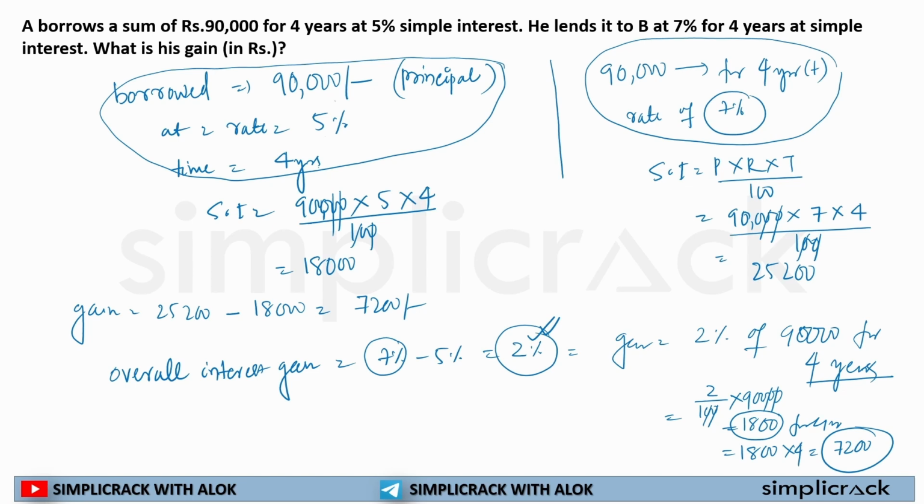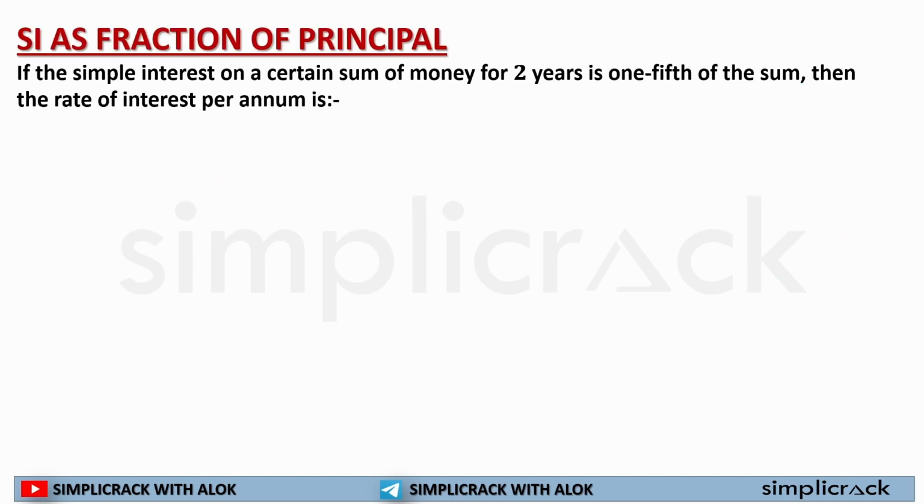Each year you are getting that gain, right? So see, you do not have to do multiple calculations. On a single calculation you can find out the answer. Okay, so this is how you can solve some questions. But in order to solve this question in this way, you need to understand that principal was same, time period was same. Okay, now SI as fraction of principal.